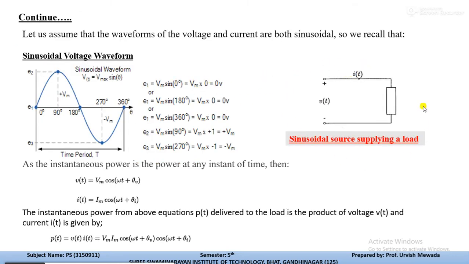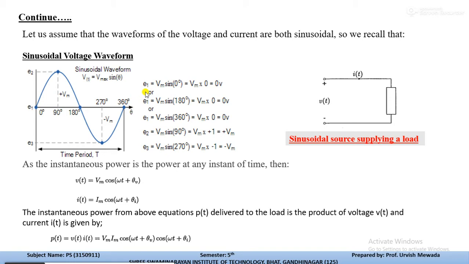Now here one circuit is drawn. In this circuit the supply voltage is v(t) and the current is i(t), and this is the impedance, or load. If we plot the sinusoidal voltage waveform of the circuit, this is the voltage waveform, and we can write this voltage v(t) as Vmax sin theta. Now this is instantaneous. From this waveform you can see from 0 to 360 degrees, at every interval of time the value of voltage is changing. So we can easily understand from this.